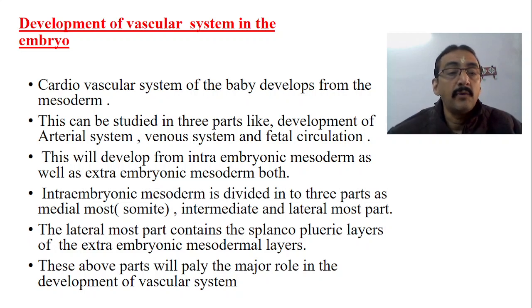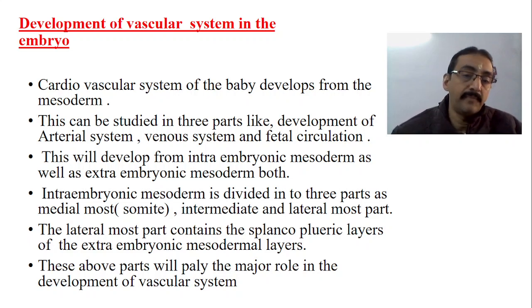Okay, so these above parts will play a major role in the development of the vascular system. Lateral most part, at least we have to remember lateral most part. Okay, so the lateral most part contains the splanchnopleuric layers of the extraembryonic mesodermal layer, and these above parts will play a major role in the development of the vascular system.